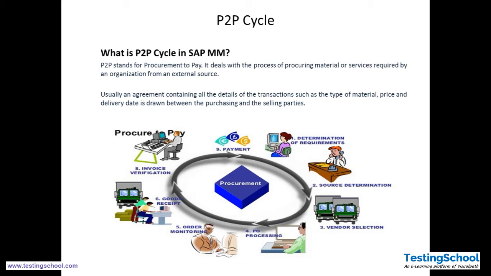After PO, order monitoring happens. Once the PO is accepted and acknowledged, that they will supply this much goods, then order monitoring starts. What is the status of the order, whether it is shipped, whether it is ready or not ready, or the goods are in transit, all this happens in the order monitoring phase. Then goods receipt will happen.